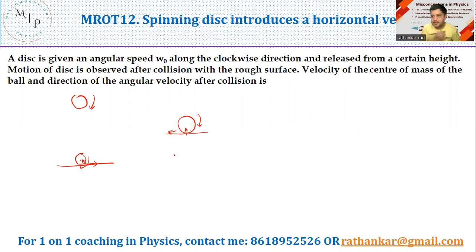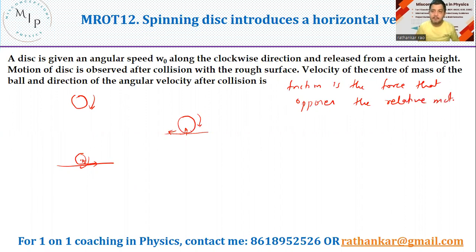Now, if that is the case, where should friction act? Friction should say, I am not going to let any of the particles on your disk go in this direction. I'm going to oppose it, right? Because friction is nothing but a force that opposes the relative motion between the two objects. Very, very important definition. If you want, I will write it down. Friction is the force that opposes the relative motion between two objects. It opposes the relative motion between the two objects.